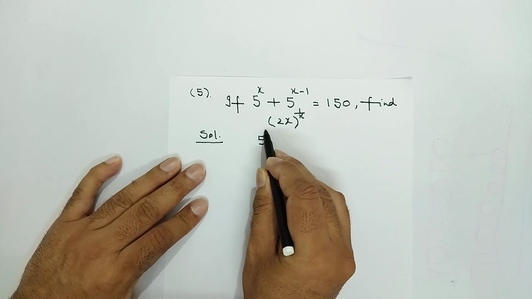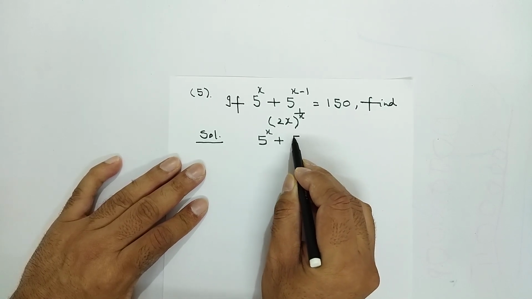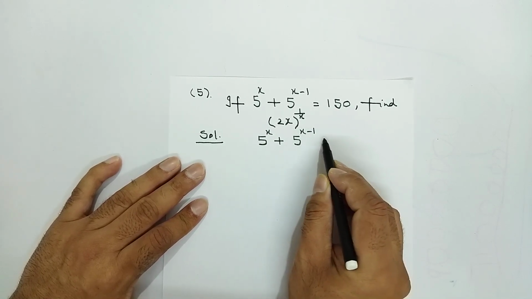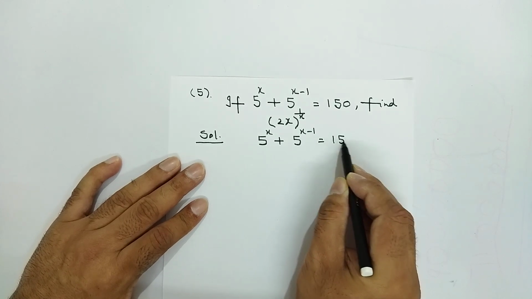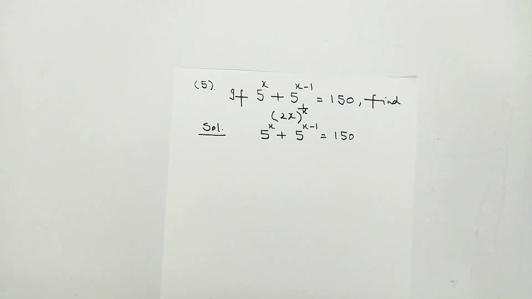5 power x plus 5 power x minus 1 and it is equal to what? 150. You know the rule, x power m plus n, it is equal to x power m into x power n.